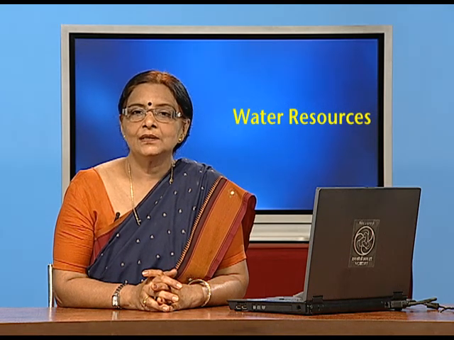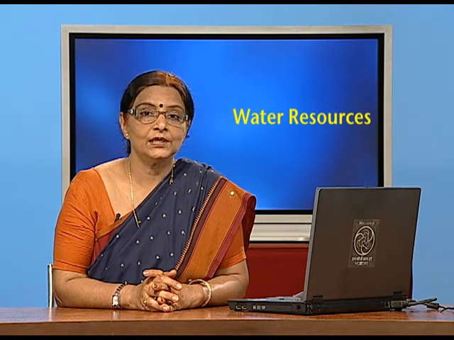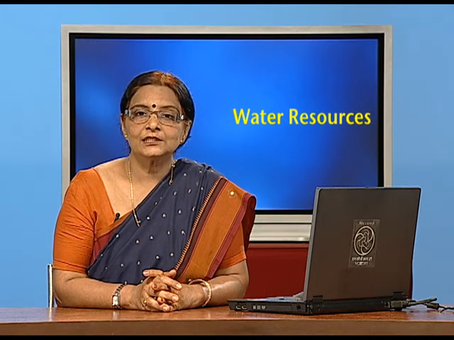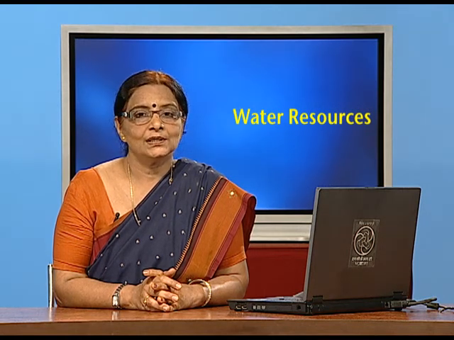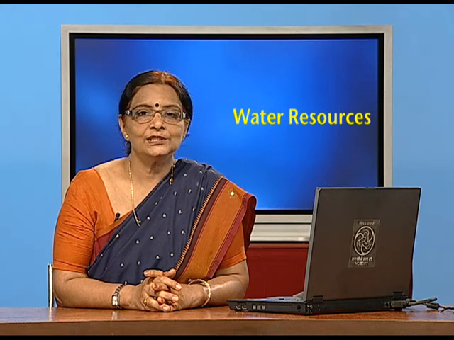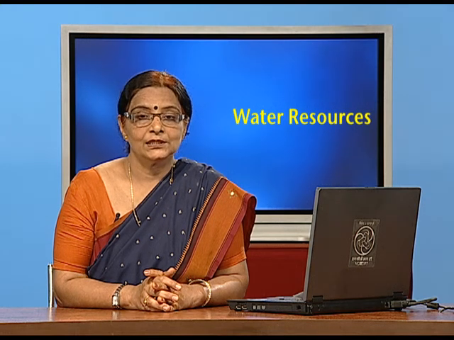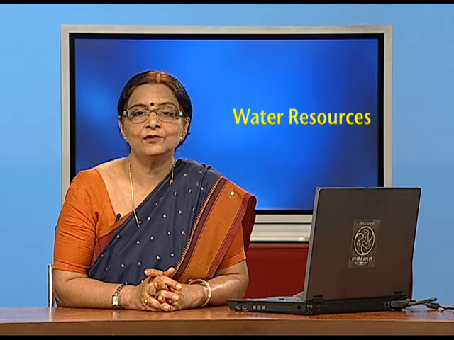So children, under this chapter we have covered why we need irrigation and what the factors are which are essential to have irrigation in the country. Besides that, we have discussed the quality of water, and we have also discussed two important techniques of conserving water.